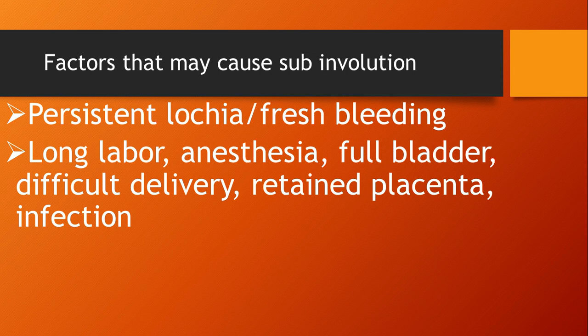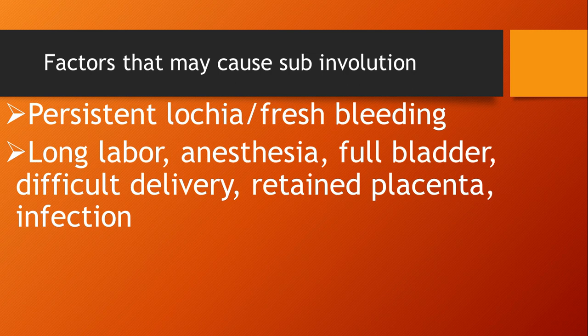Then next, the factors that may cause subinvolution. These are persistent lochia, fresh bleeding, long labor, anesthesia, full bladder, difficult delivery, retained placenta and infections. So why do all these factors cause subinvolution? Persistent lochia: if the mother is not maintaining proper hygiene, not frequently changing the pad, and continuously using the same pad for 6 hours, 8 hours, 24 hours, it will cause infection and increase the chances of infection. Long labor: what do we do?